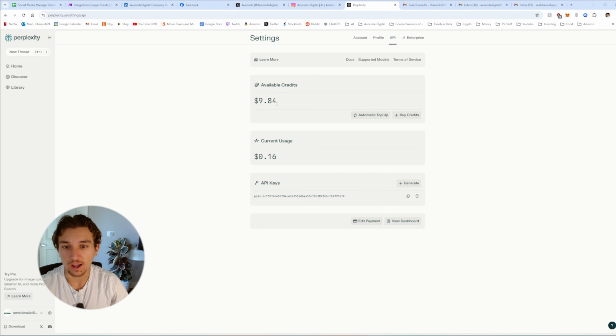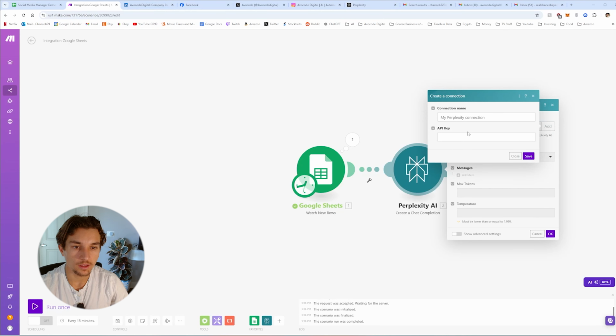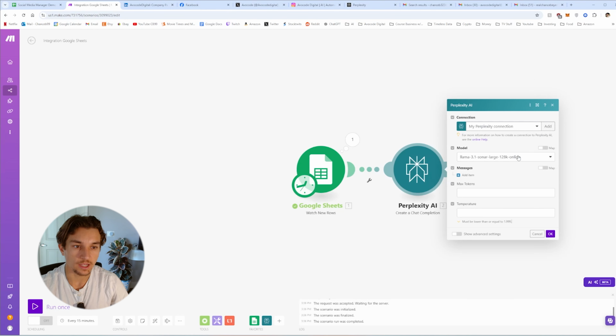You can just buy $5 worth of credits or anything like that. I've only used 15 cents and I've used it quite a bit. So once you have the credits there, you'll generate an API key. You'll copy this and paste it in like this. You can name it whatever, and save it like that.